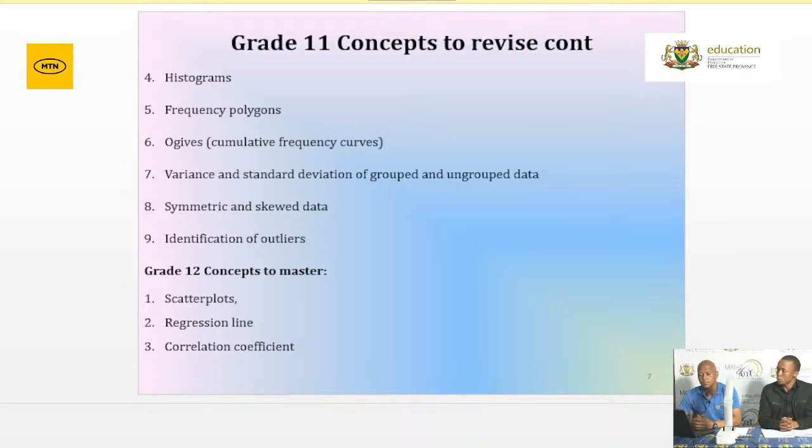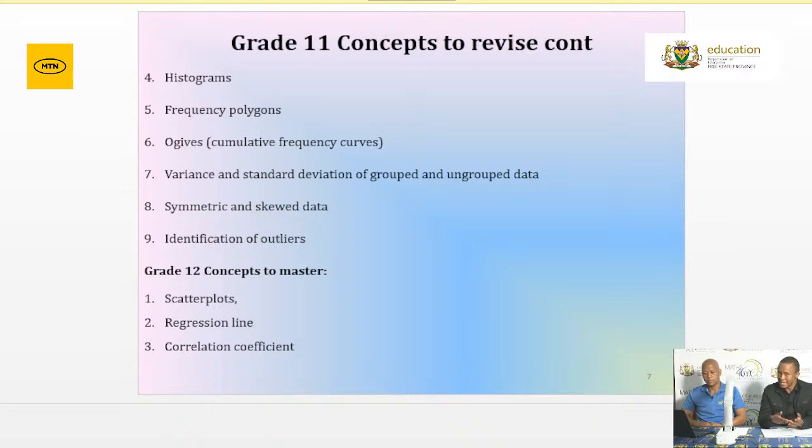We also have a frequency polygon. A frequency polygon, again, is just an interpretation of your histograms where you draw your line graph across your histogram. So please be aware of your frequency polygons. I spoke about your cumulative frequency curves. Remember, we deal with them under grouped data. And under grouped data, that's where you have these components. You have your class interval, you have your frequency, as well as your cumulative frequency.